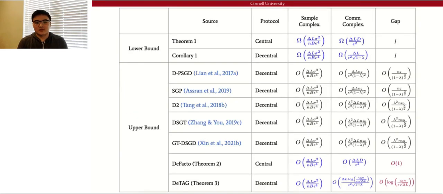With some theoretical analysis, we can see that the two algorithms, DeFacto and DeTAG, both can reach the lower bound in terms of iteration complexity with only constant or logarithmic gaps. If we look at the communication complexity of DeTAG, we can see that it improves upon the previous communication complexity on two sides. First, it pushes the data heterogeneity bound epsilon 0 into a log, and then it also reduces the power of the spectral gap of the communication matrix.